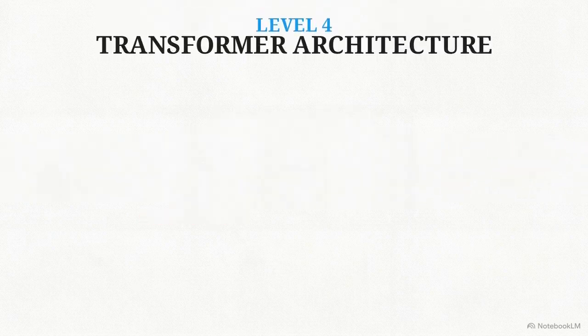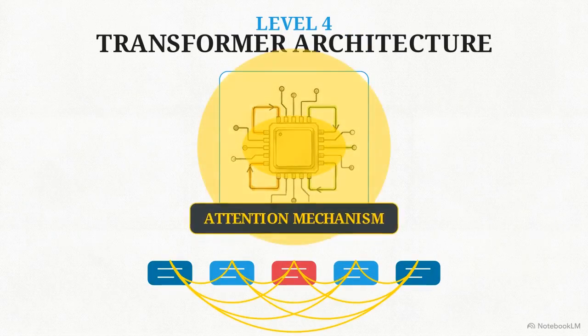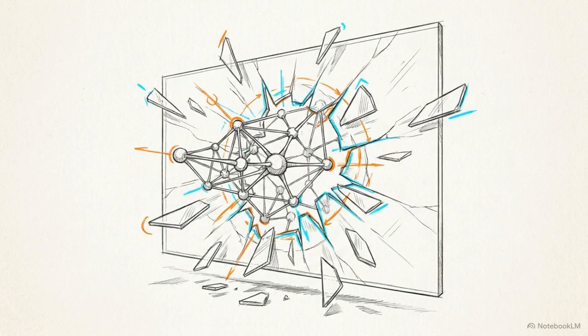The Level 4 breakthrough came with the transformer architecture and its central mechanism, attention. Attention calculates relevance scores between every word simultaneously. Here, while the first bank means river, the transformer sees deposit and money as highly relevant. Using this global context, it correctly predicts the final token, bank. This critical ability to maintain long-term context broke the memory barrier, enabling the coherent, human-like reasoning we see in modern interactions.